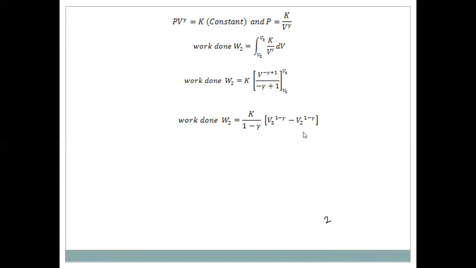So this is a function of 3, this is a function of 2. Of course, this K is going inside. That is W2 is equal to 1 by 1 minus gamma, K into V3 power 1 minus gamma minus K into V2 to the power 1 minus gamma.